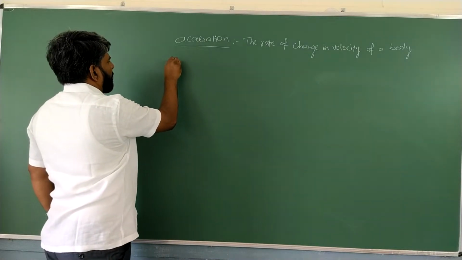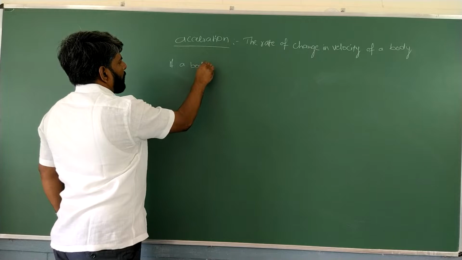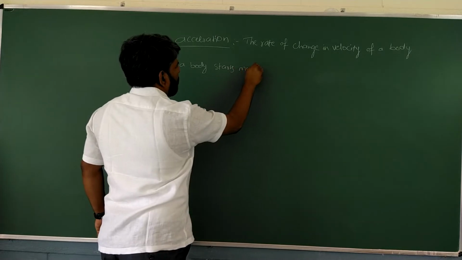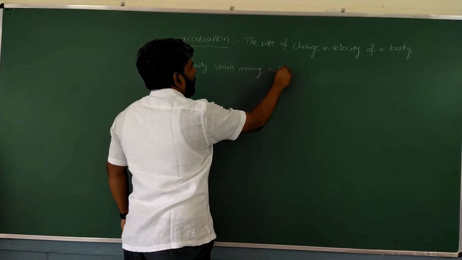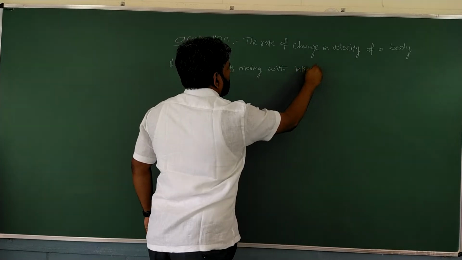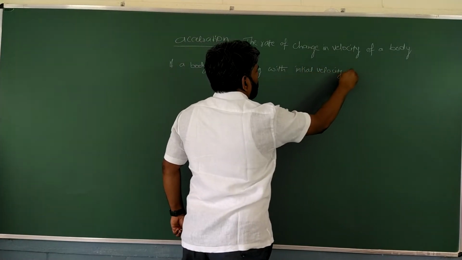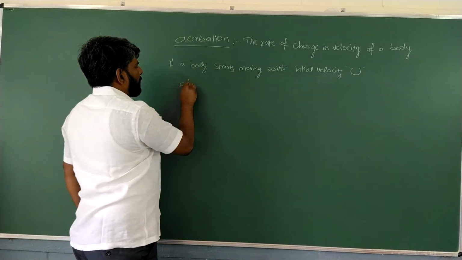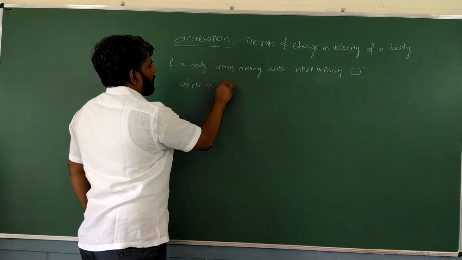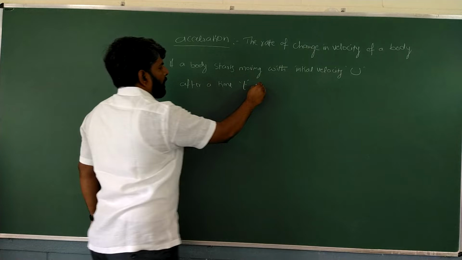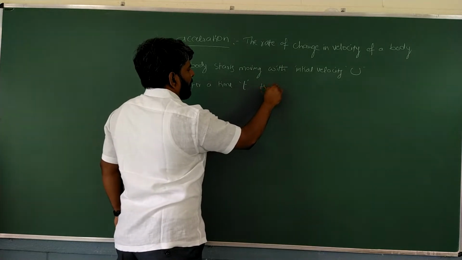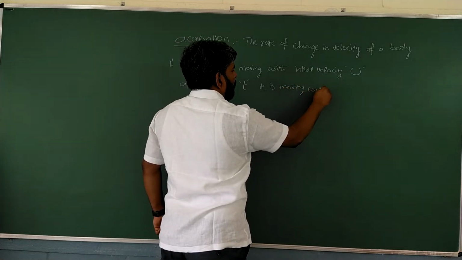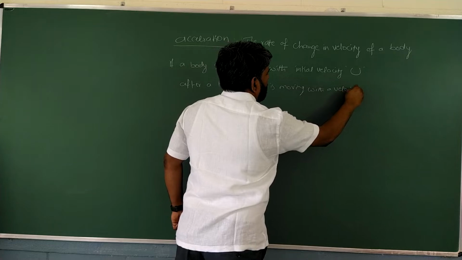For example, if a body starts moving with initial velocity u, after a time t, it is moving with a velocity v.